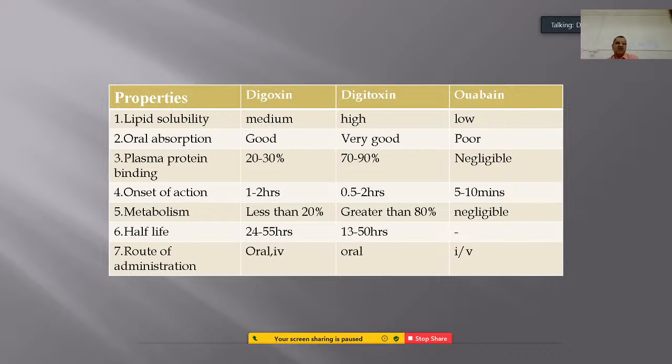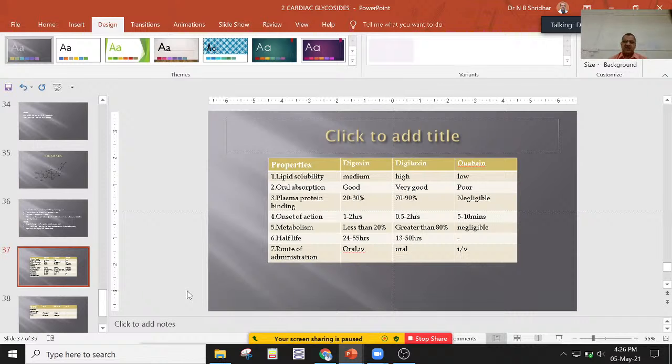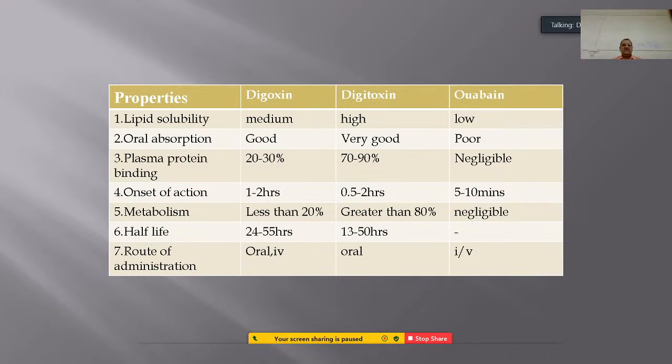And here is a comparative table of the different cardiac glycosides. The first drug is digoxin, compared with digitoxin and ouabain. The lipid solubility is medium for digoxin, whereas digitoxin is high and ouabain is low. The oral absorption of digoxin is good.